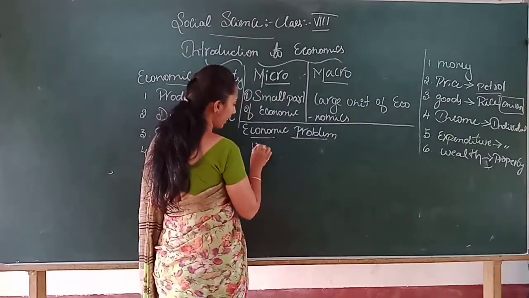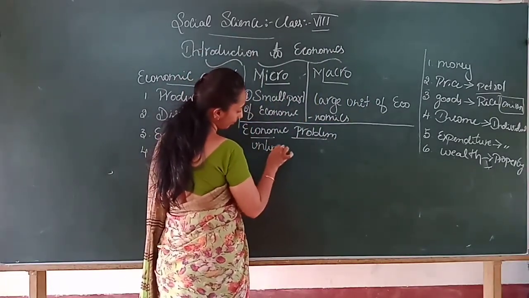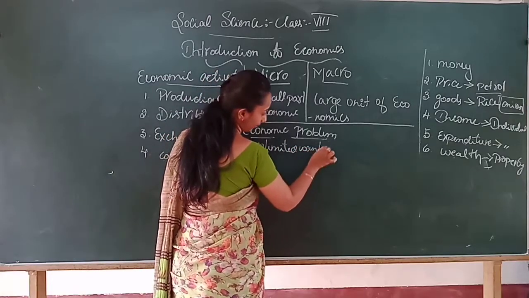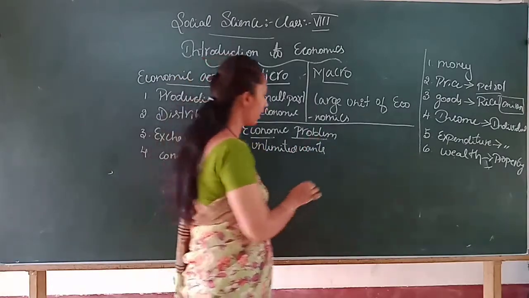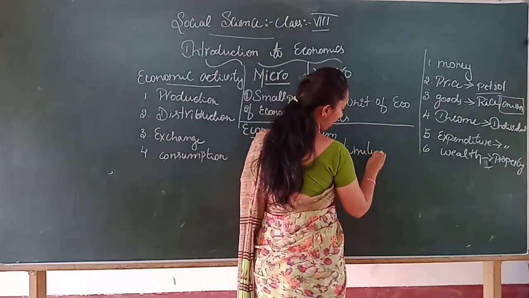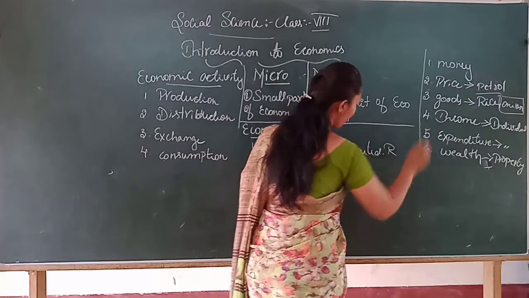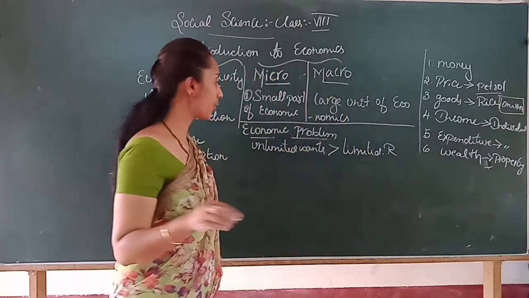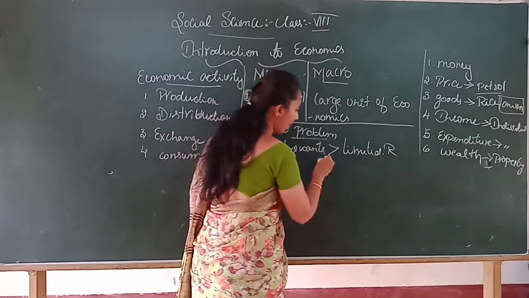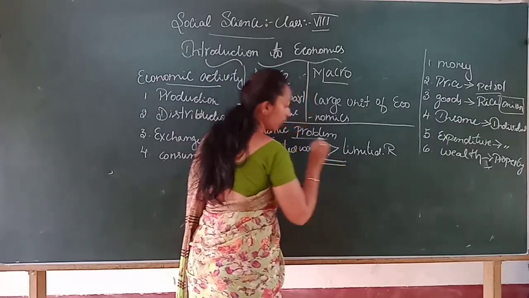See, unlimited wants, right, and limited resources. So what does the government have to do, children? It has to bring the balance between these two.